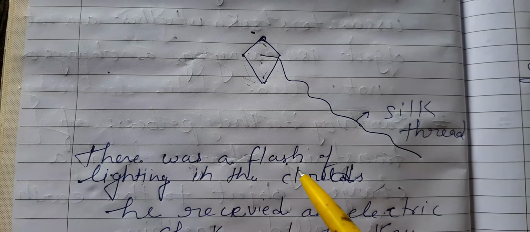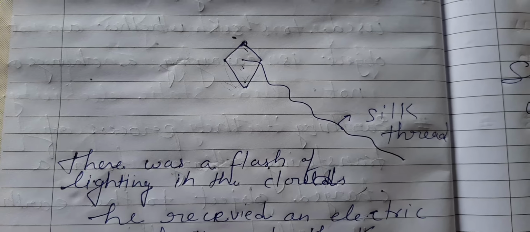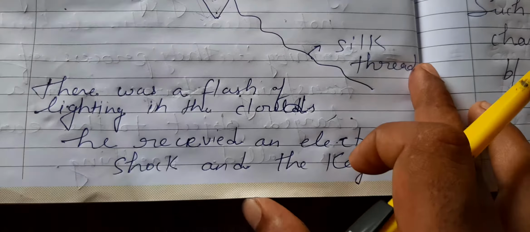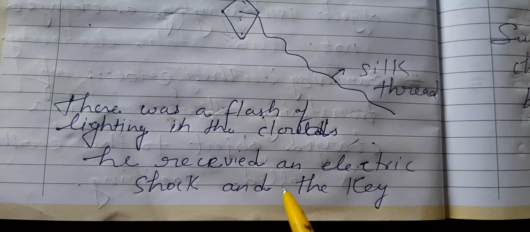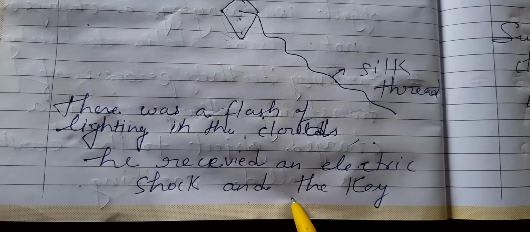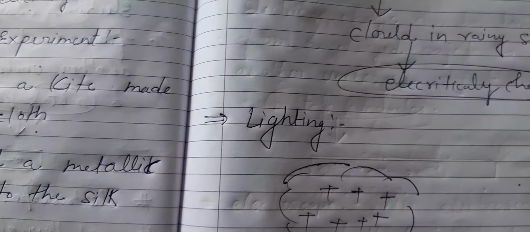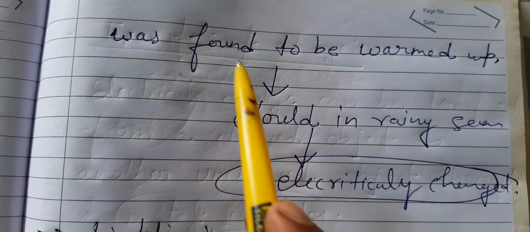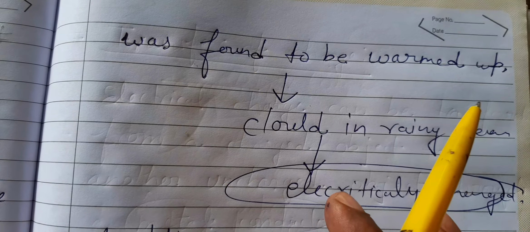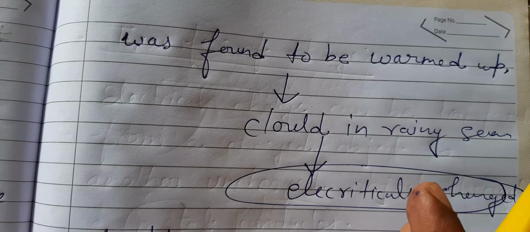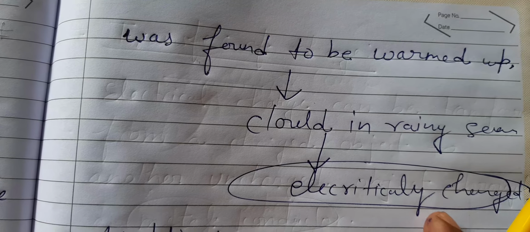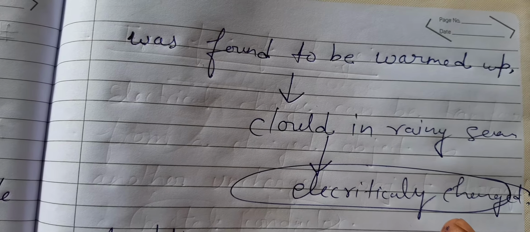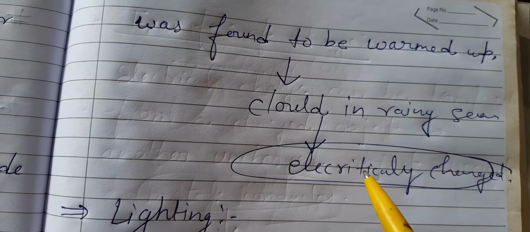Whenever there was a flash of lightning in the clouds, he received an electric shock, and the key was found to be warmed up. That was Franklin's experiment. From this experiment, Benjamin concluded that clouds, particularly during the rainy season, are electrically charged.